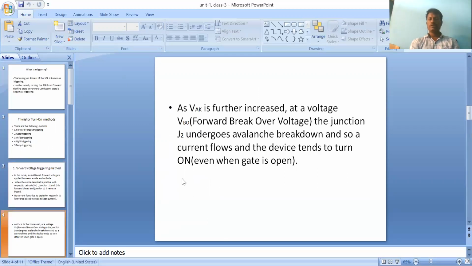What is happening is that the applied voltage VAK, the voltage across anode and cathode, is further increased. The forward breakover voltage is VBO. When VAK is more than VBO, junction J2 undergoes avalanche breakdown. It then allows current from anode to cathode, so the SCR goes from the off state to the on state. That is the method of forward voltage triggering.